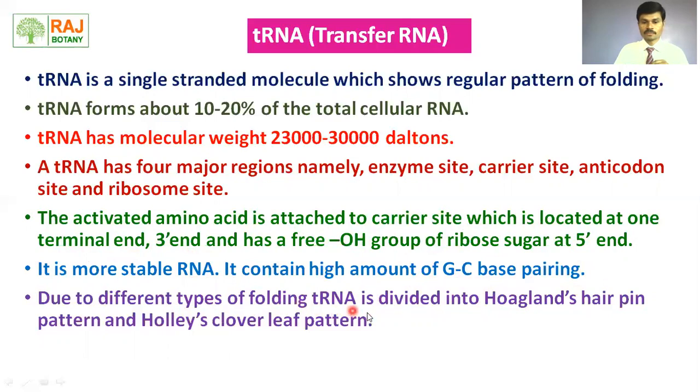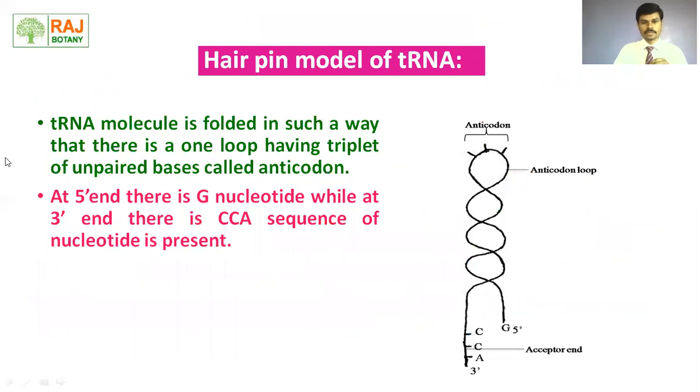Due to different types of folding, tRNA is divided into Hugland's hairpin model and Holley's cloverleaf pattern. Let's see in detail both the models with figures. Firstly, the hairpin model of tRNA, it looks like a hairpin. The tRNA molecule is folded in such a way that there is one loop having a triplet of unpaired bases called anticodon.